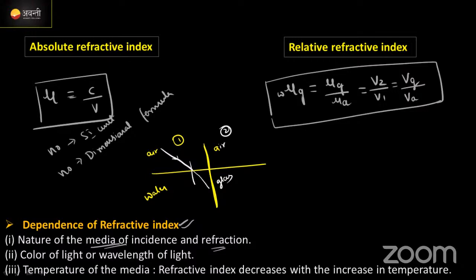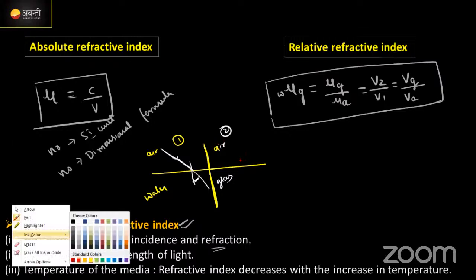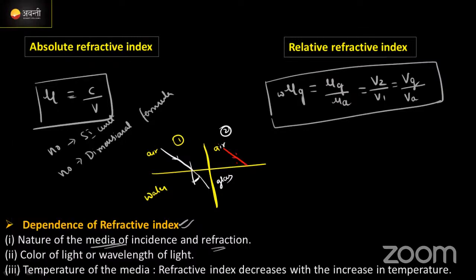This is the angle of refraction. If I incident the same ray at the same angle for the second scenario, here refraction angle क्या होता है? बहुत कम होता है. ज़्यादा refraction होता है, refraction angle बहुत कम होता है, because it depends upon the medium.